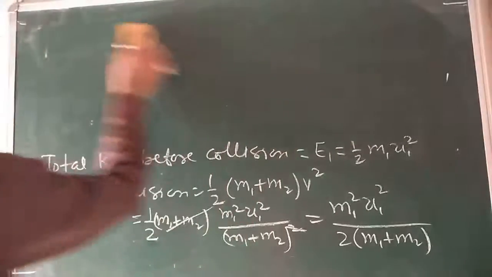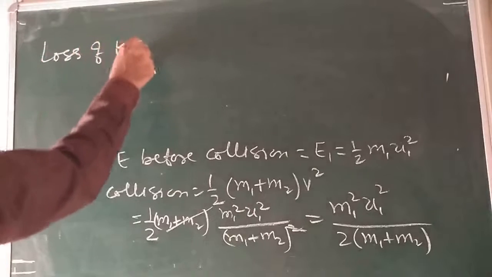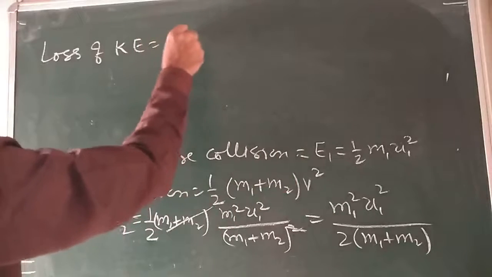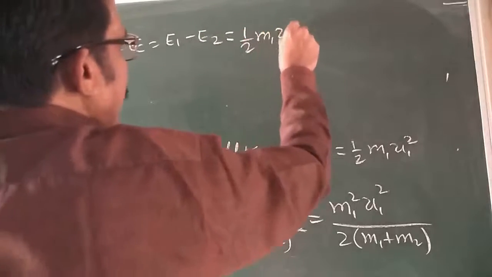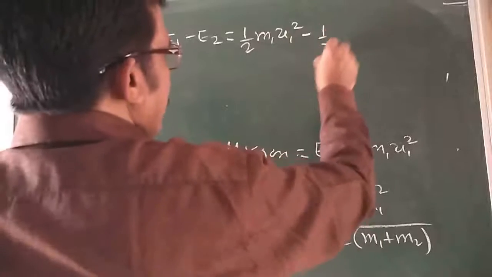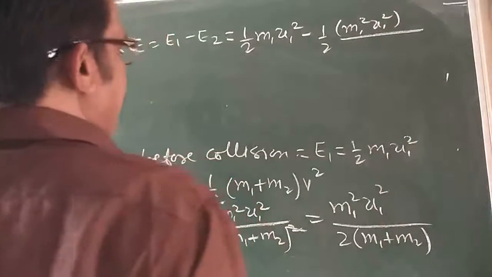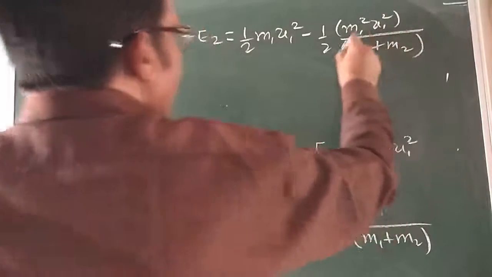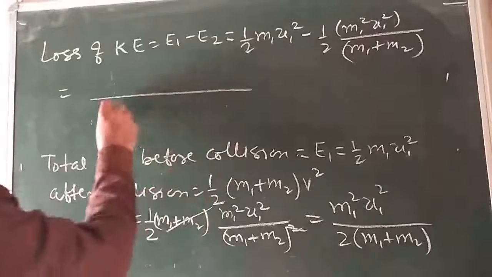Here the loss of kinetic energy is the difference of these two equations. This is our E2, this is our E1, so I can write E1 minus E2. E1 is equal to 1 by 2 m1 u1 square minus 1 by 2 m1 square u1 square divided by twice of m1 plus m2. Okay, write down. So we can see here that twice of m1 plus m2 becomes the LCM.